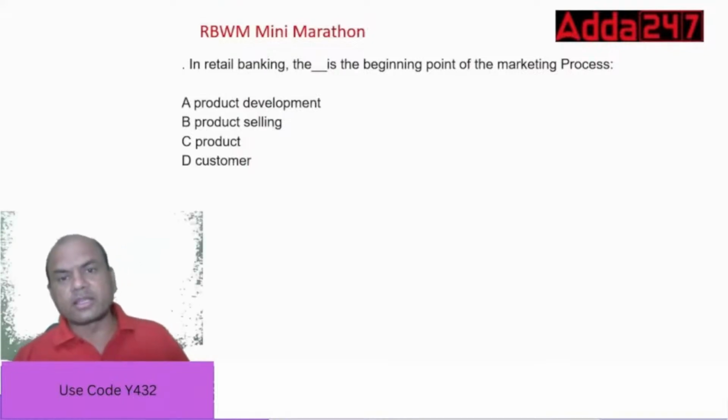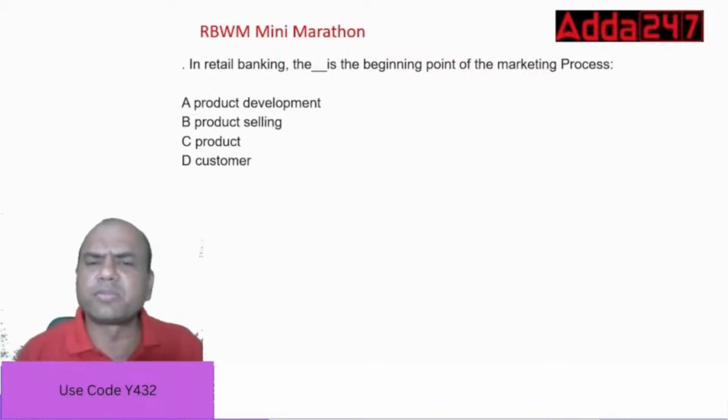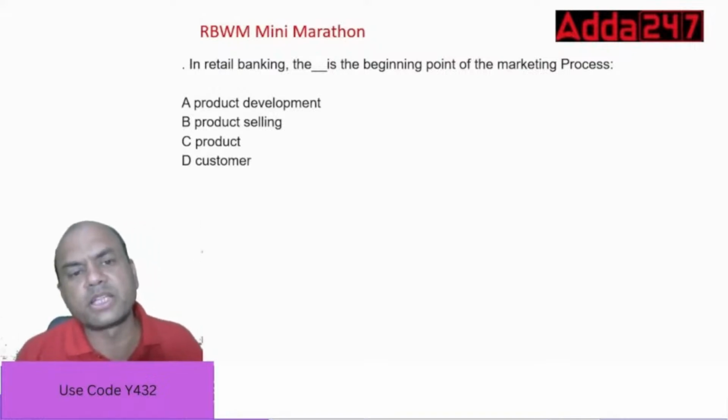In retail banking, there is dash. The dash is the beginning point of the marketing process. So which is the beginning point? Product development, product selling, product and customer.